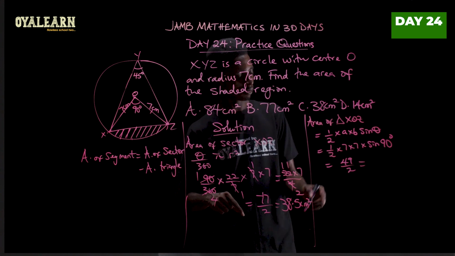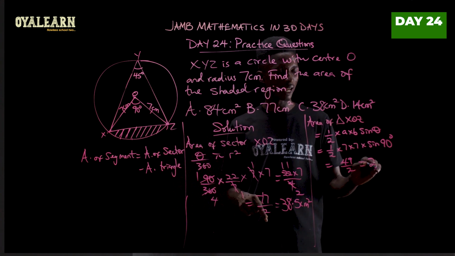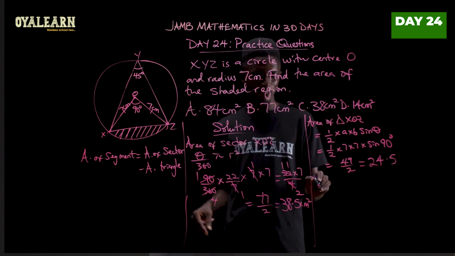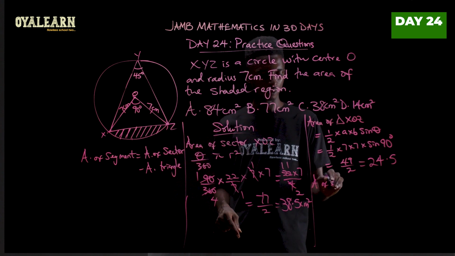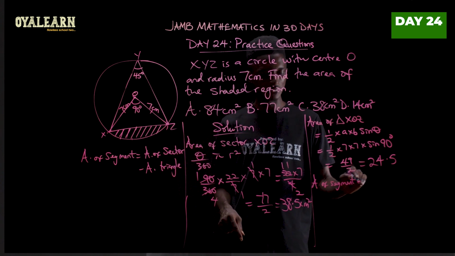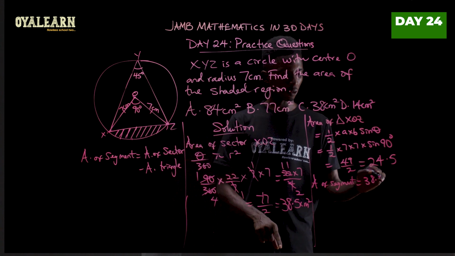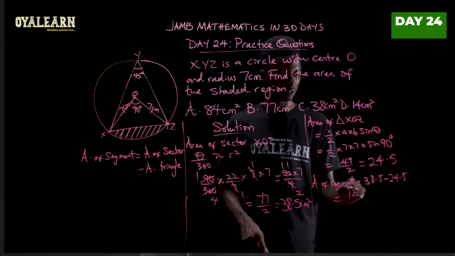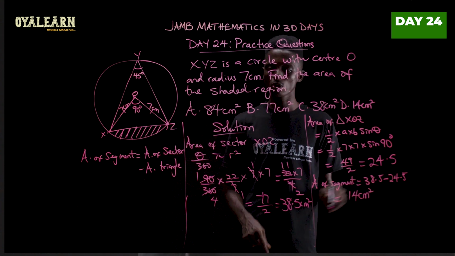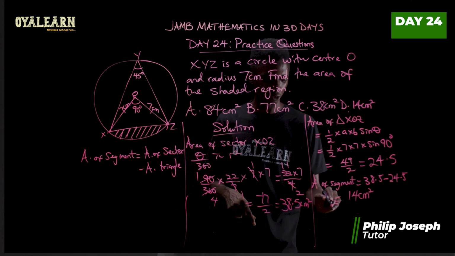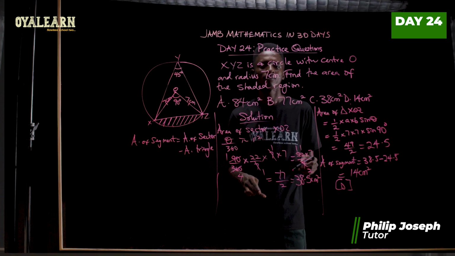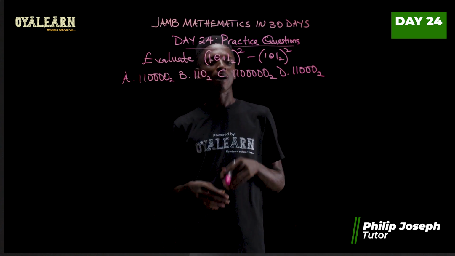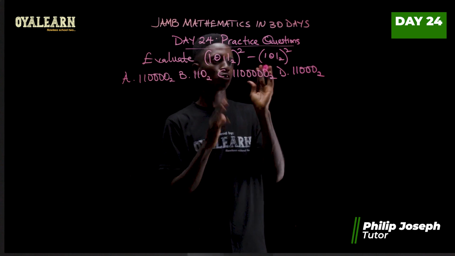So let's break it down. 2 here, that's 2. In 9, that will be 4.5. So the area of the segment is therefore 38.5 minus 24.5. So our answer is 14 centimeter squared. So that's option D. Now let's evaluate 1011 base 2 squared minus 101 base 2 squared.